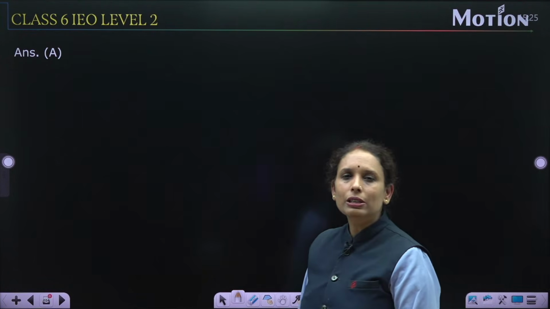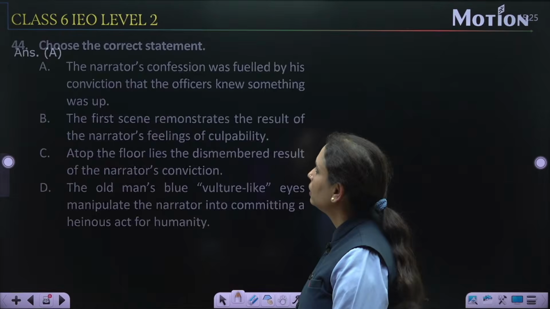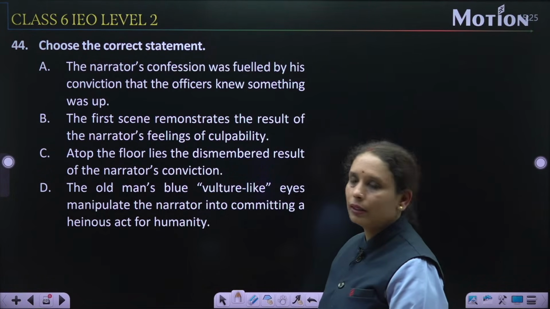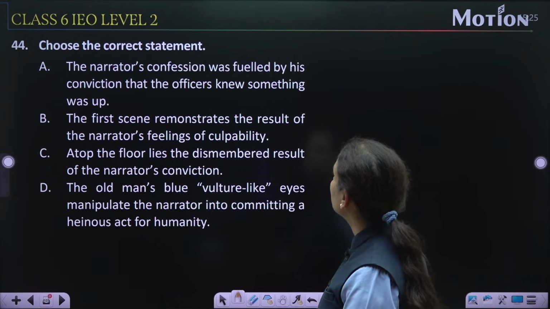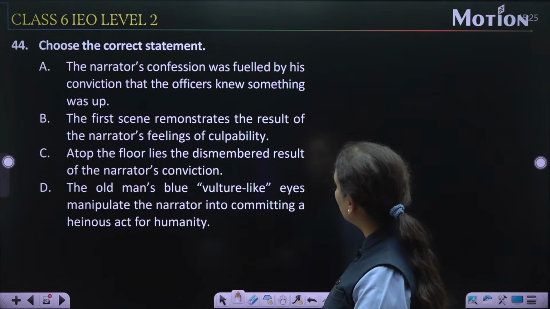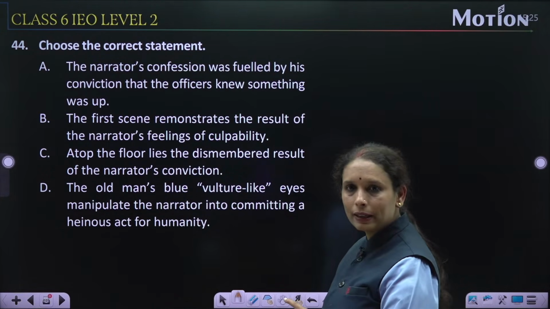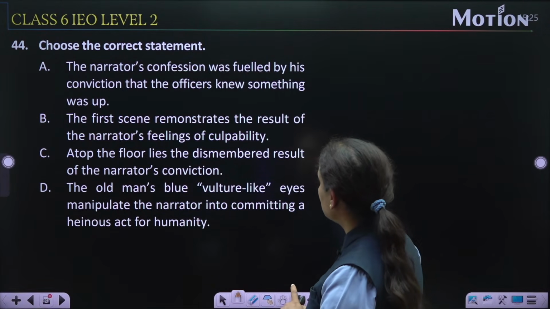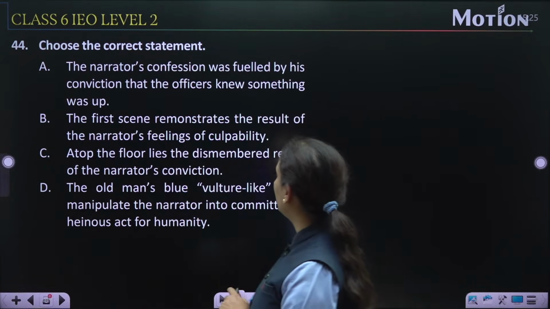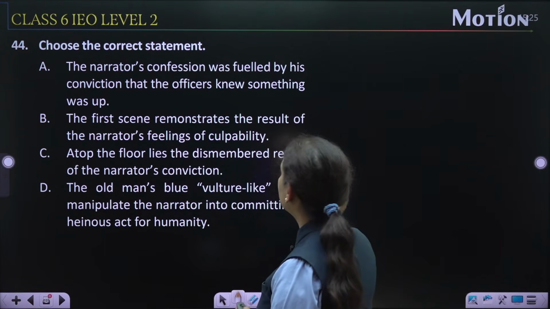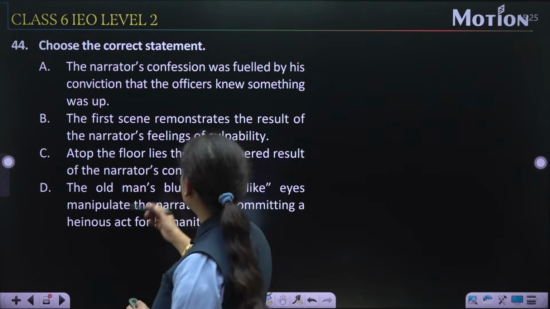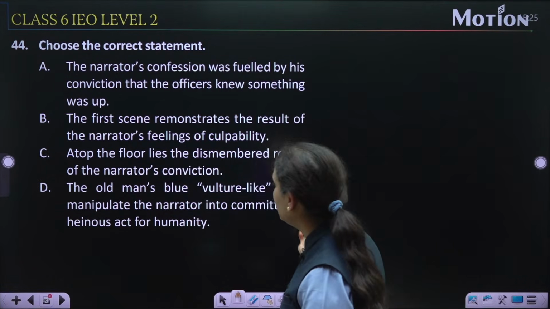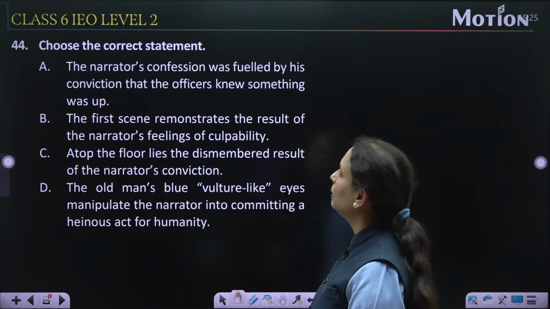Now question number 44. Choose the correct option. The narrator's confession was fueled by his conviction that the officer knew something was up, right? The first scene remonstrate the result of the narrator's feeling of culpability. Atop the floor lies the dismembered result of the narrator's conviction. The old man's blue vulture-like eyes manipulate the narrator into committing a heinous act for humanity.